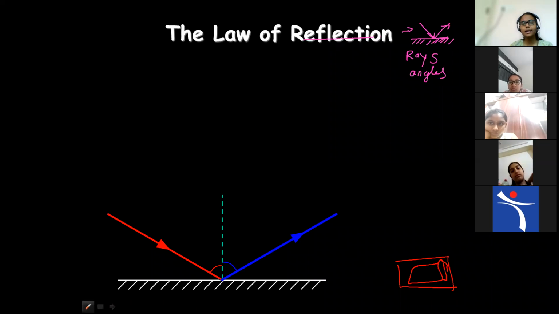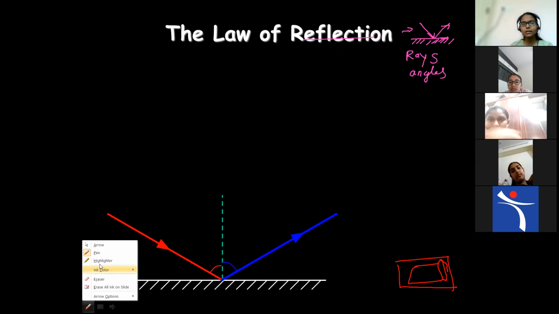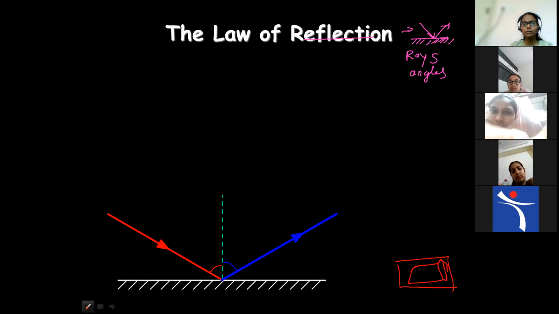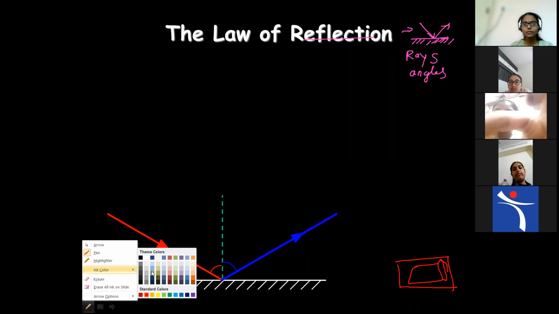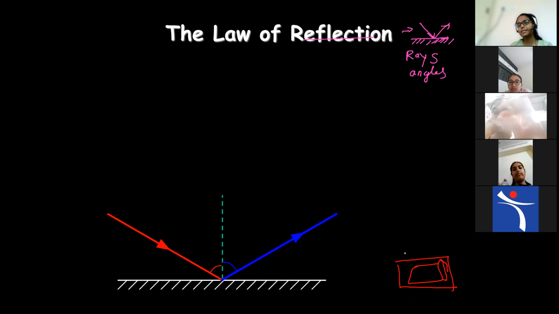Now take a light. Children, use a laser light if possible, or any light that is available. Try to make it collimated. Suppose a laser light is there, you just make the laser light incident on the mirror like this, and the reflected ray will come back. Understood, children? Like that you can use it.